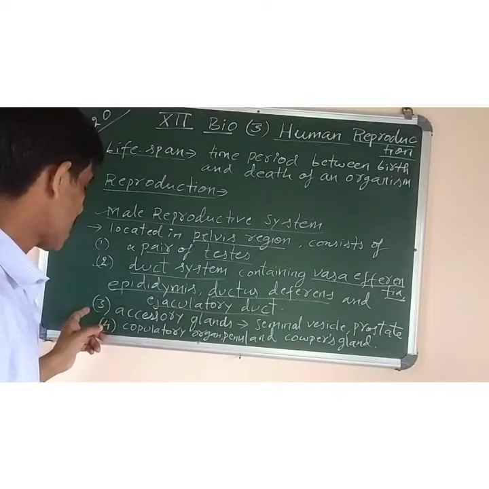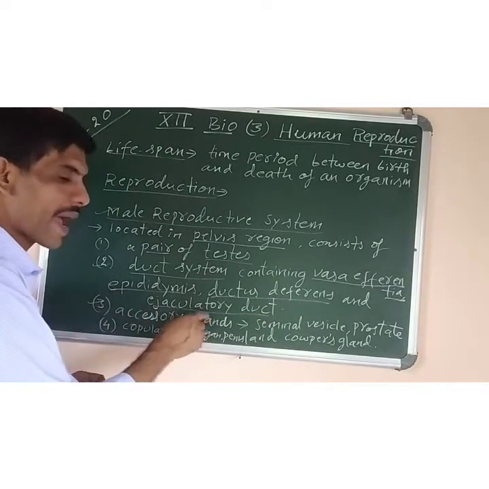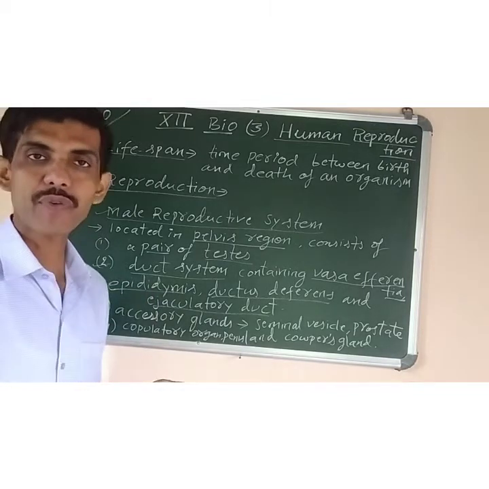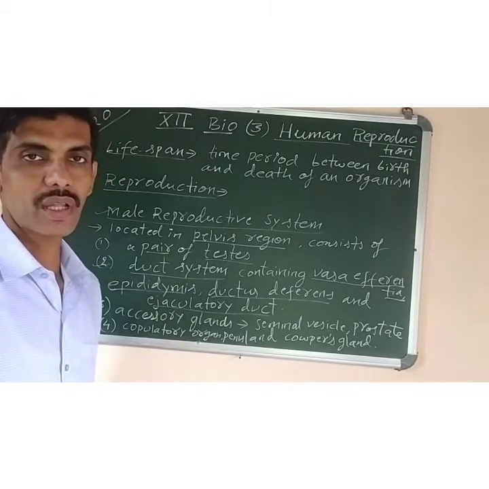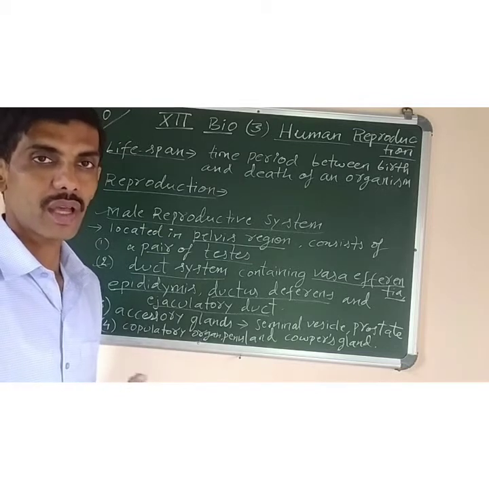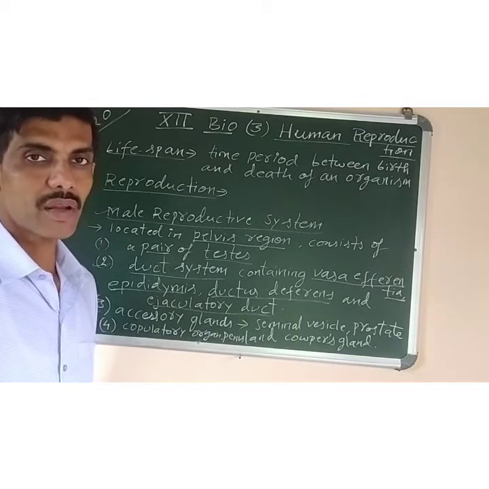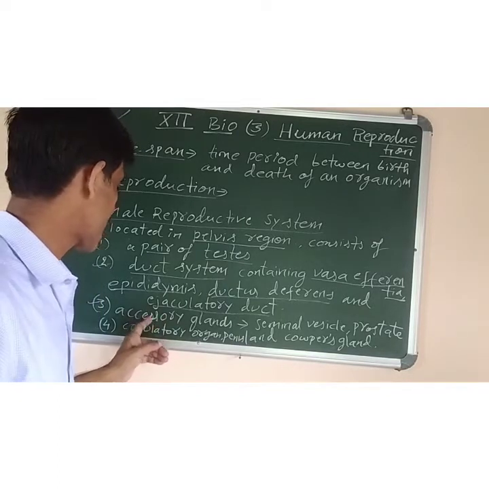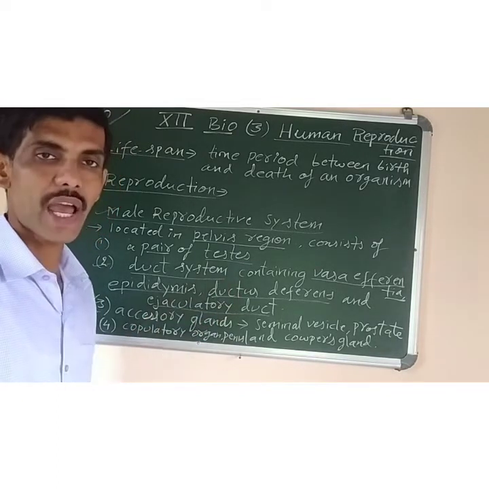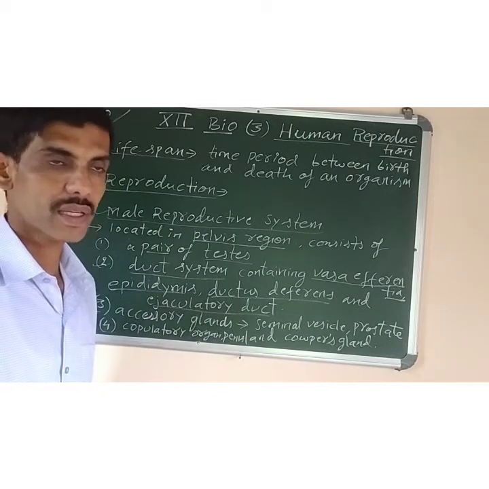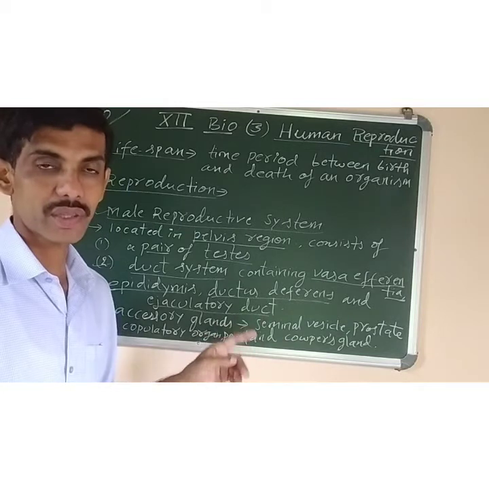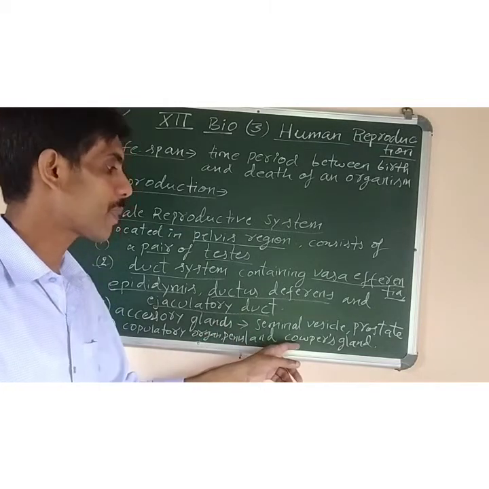Then comes the third point, accessory glands. Accessory glands means those glands which help to produce certain secretions that are added along with the sperm cell and help in the formation of semen. Accessory glands are of three types: seminal vesicles, the prostate gland, and the bulbourethral gland, whose other name is Cowper's gland.